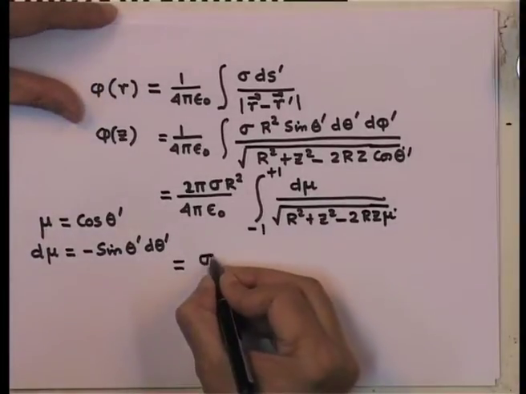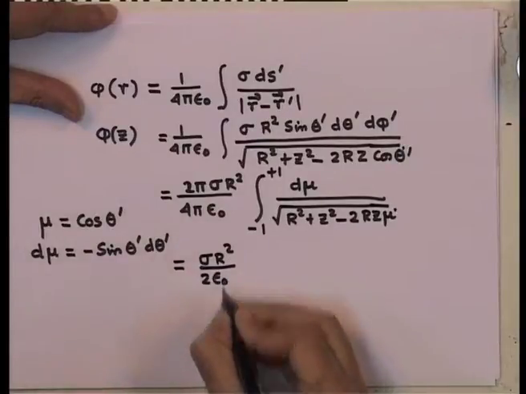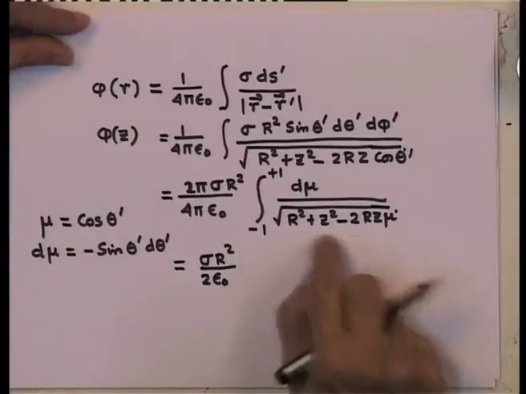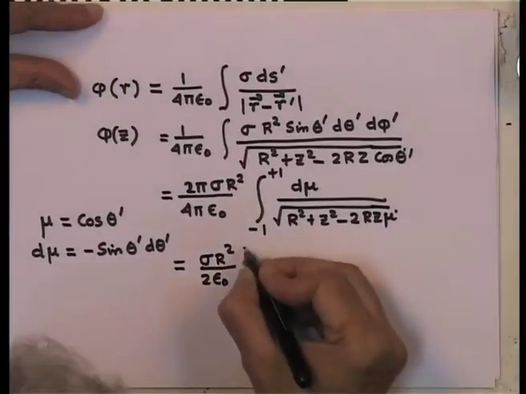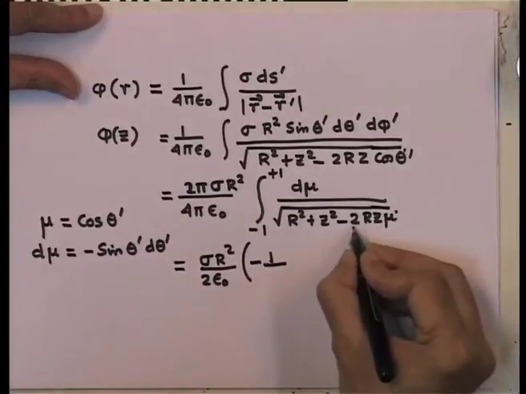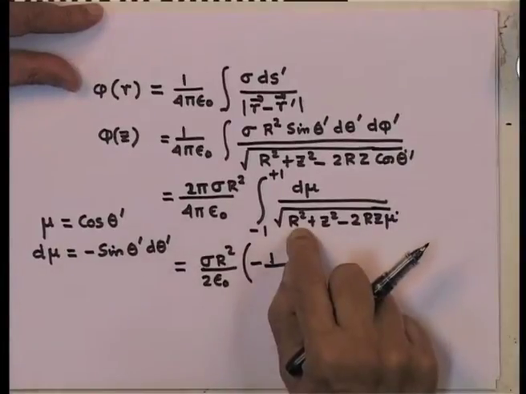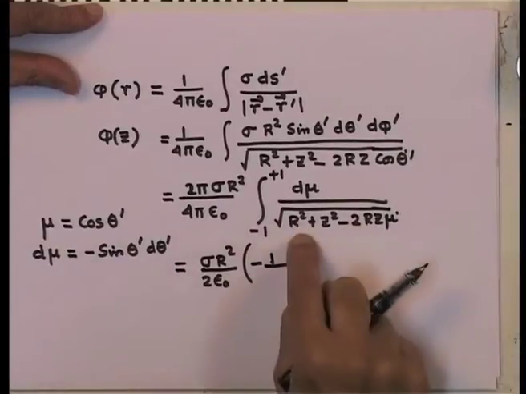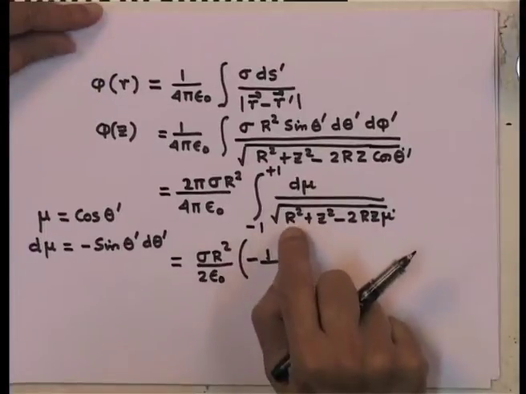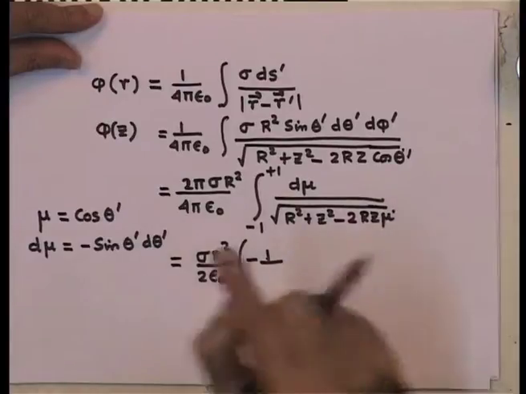So, I have got sigma r square by 2 epsilon 0, and if I integrate this, I get minus 1 over, actually I get 2 r z because there is a 2 r z there. But there is a square root there. So, when I integrate it, this is raised to power minus half, so I get minus, raised to power half divided by half.